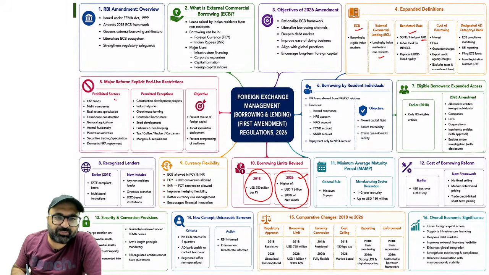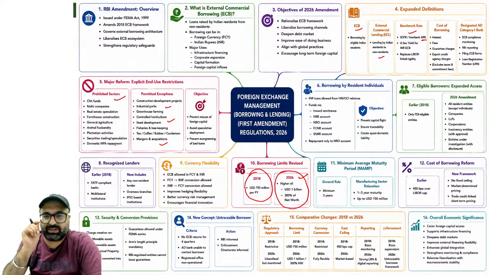Major reforms which have been announced. Prohibited sectors: chit fund sector is not allowed for ECB, nidhi companies, real estate speculation, farmhouse construction, general agriculture, animal husbandry, plantation activities, securities trading and domestic NPA repayments are not allowed under the same. Permitted exceptions: construction development projects, industrial parks, greenhouse farming, as well as controlled horticulture, seed development, tea, coffee, rubber, and mergers as well as acquisitions. For them, this borrowing is allowed.